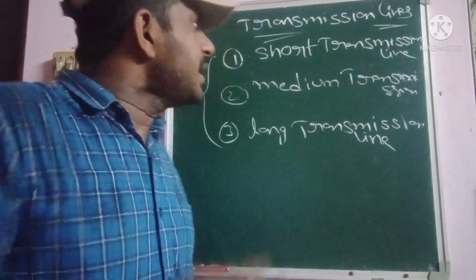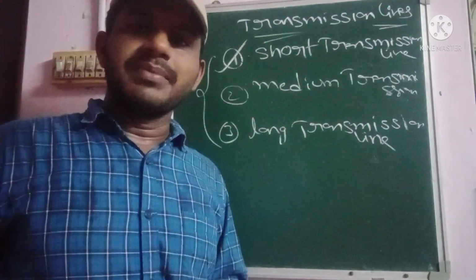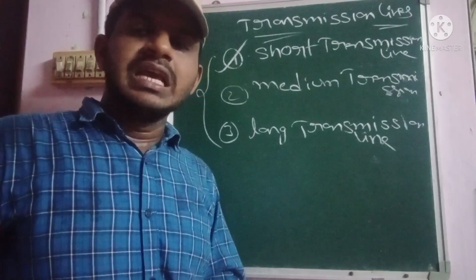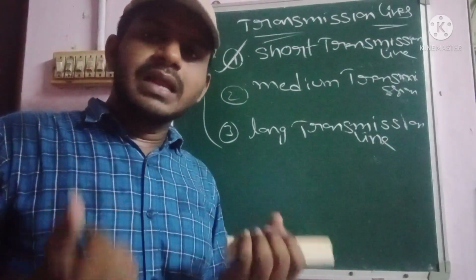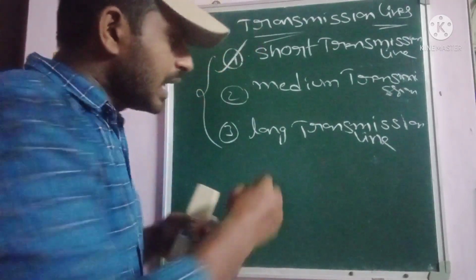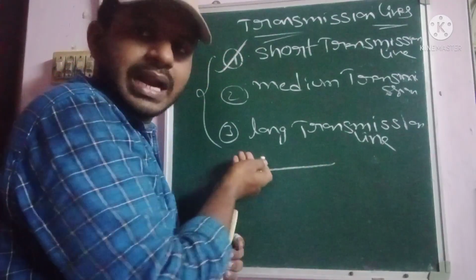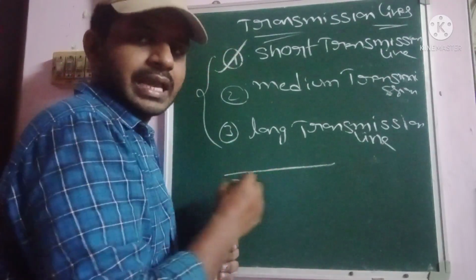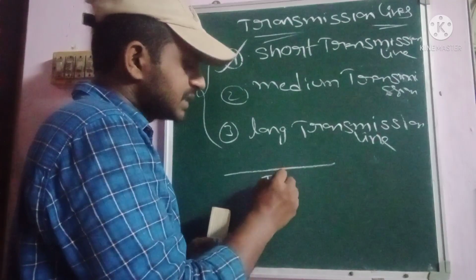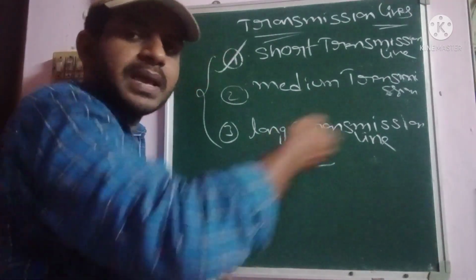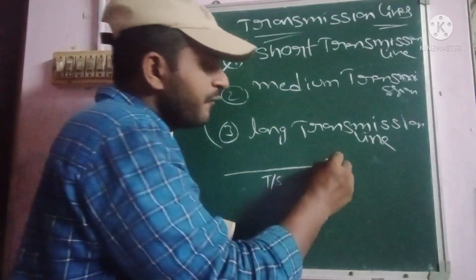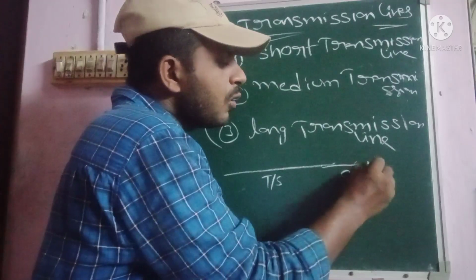Coming to the short transmission lines, let us consider a transmission system. The length of the line, also called the length of the conductor, is below 90 km.